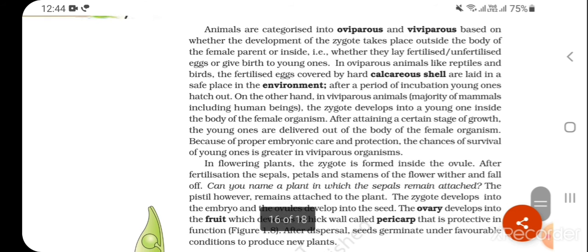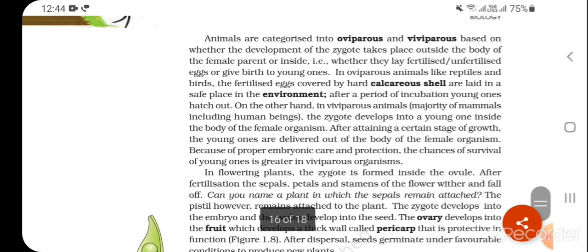Animals are categorized into oviparous and viviparous based on whether the development of the zygote takes place outside the body of the female parent or inside. That is, whether they lay fertilized or unfertilized eggs, or give birth to young ones. In oviparous animals like reptiles and birds, the fertilized eggs, covered by hard calcareous shells, are laid in a safe place in the environment. After a period of incubation, young ones hatch out.